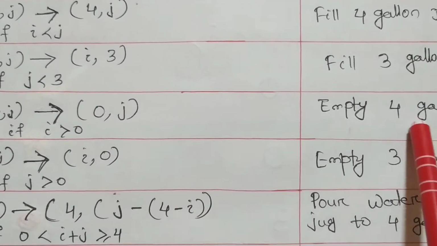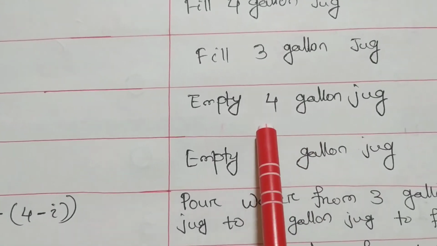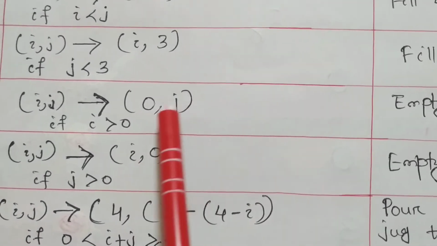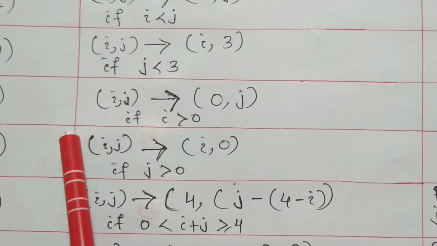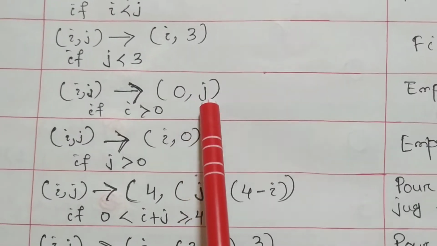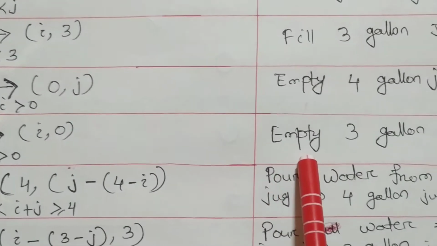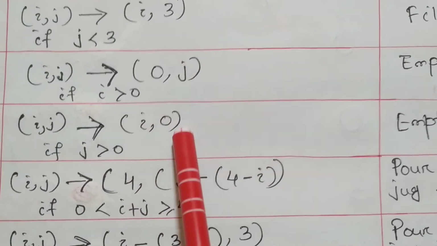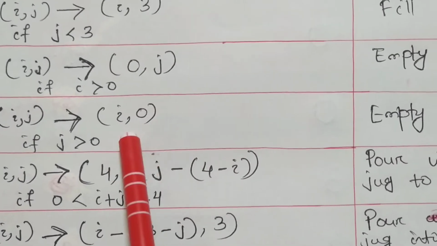Here what happens? We empty the 4 gallon jug totally. So 0 comma J, because J is the 4 gallon jug. This is the production rule. We have to write this: I comma J tends to 0 comma J. Then here, empty the 3 gallon jug. This is the condition: empty the 3 gallon jug, like emptying the 4 gallon jug.